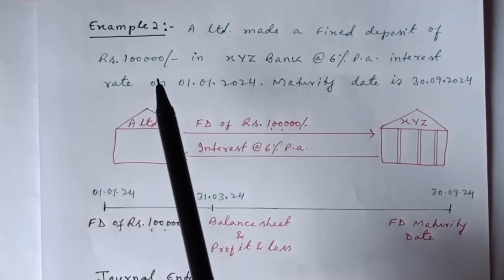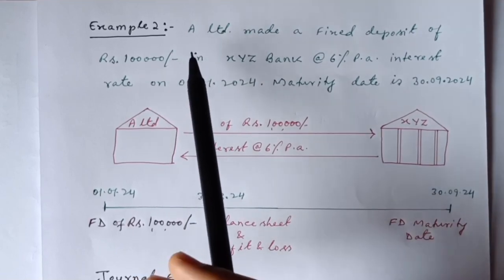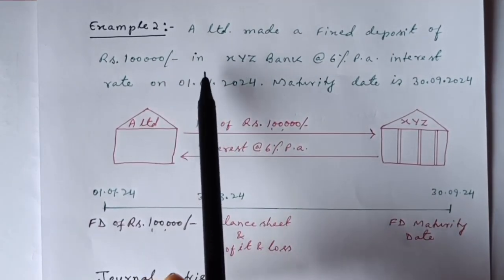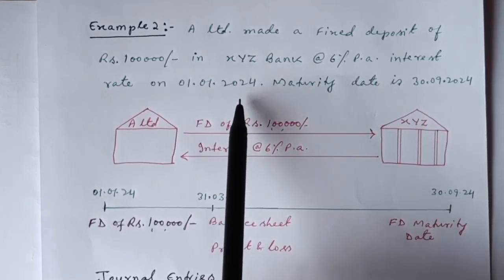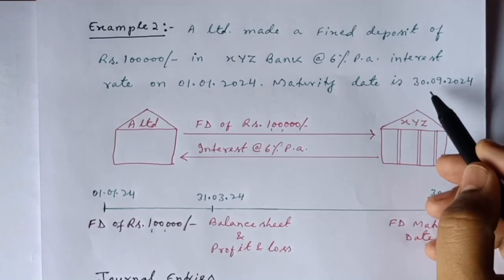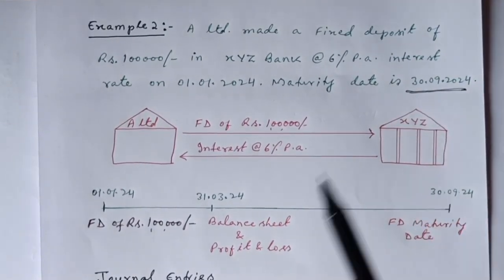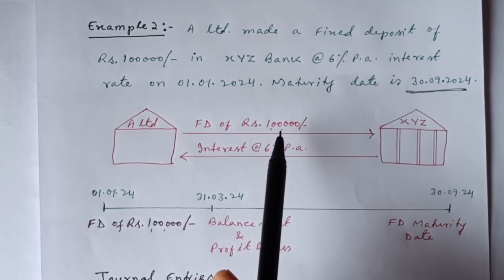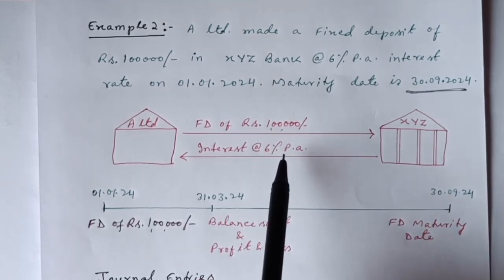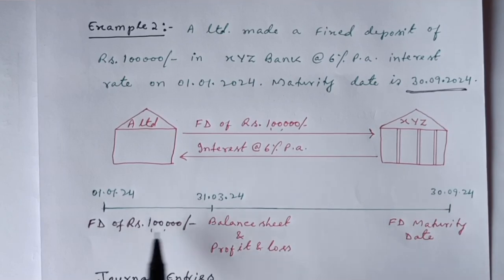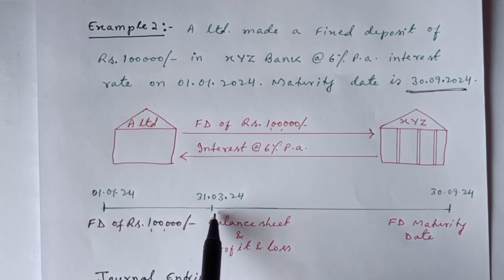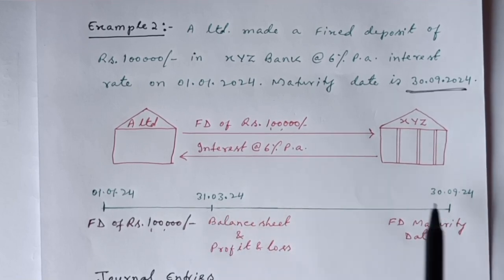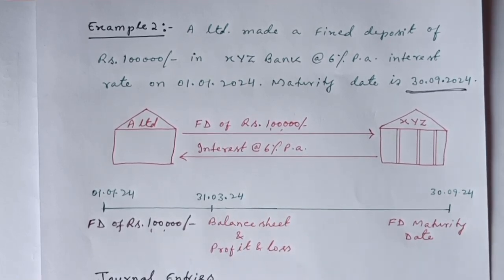Now, as I said earlier, we have taken one more example. That is, A Limited made a fixed deposit of rupees 1 lakh in XYZ Bank at 6% per annum interest rate on 1st January 2024, and this FD will mature on 30th September 2024. So this is A Limited. It has made an FD of rupees 1 lakh with XYZ Bank at interest of 6% per annum. Now this is the timeline. This is the date when the FD is being made, this is the balance sheet date, 31st March 2024, and this is the FD maturity date. Now let us understand this from journal entries.